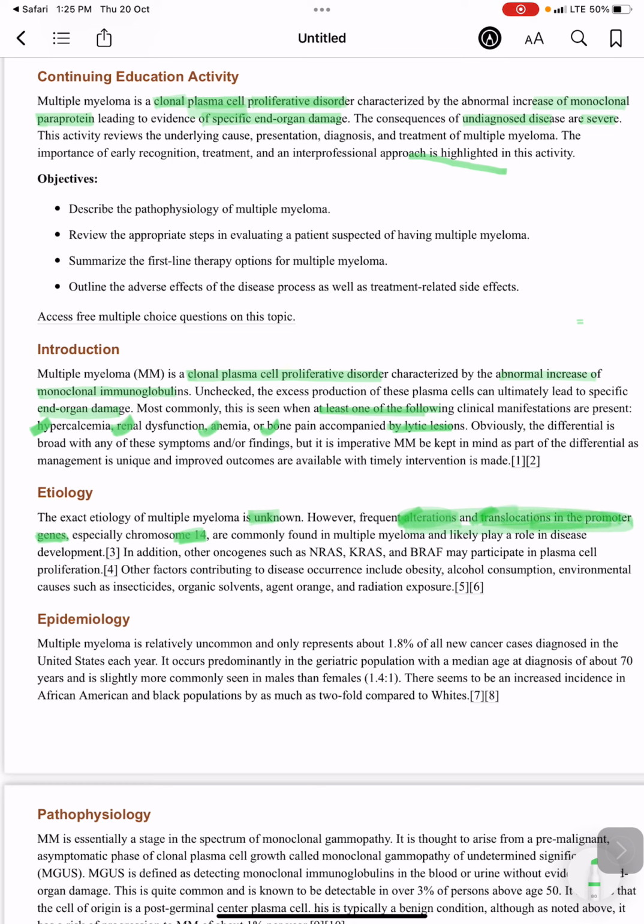In addition, other oncogenes such as NRAS, KRAS and BRAF participate in plasma cell proliferation.